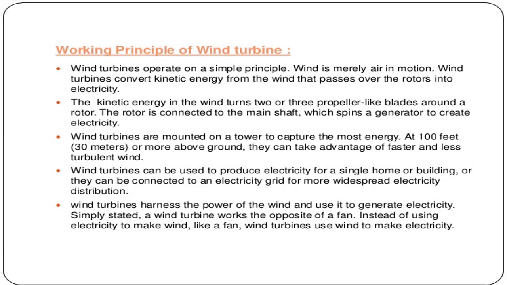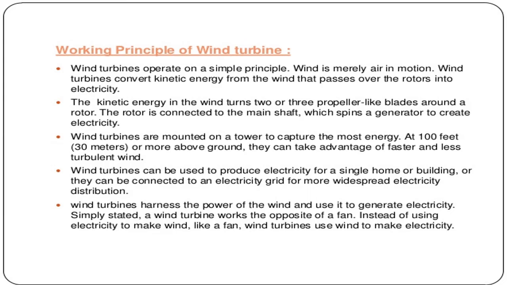Working principle. Wind turbines operate on a simple principle. Wind is merely air in motion. Wind turbines convert kinetic energy from the wind that passes over the rotor into electricity. The kinetic energy in the wind turns two or three propeller-like blades around a rotor.